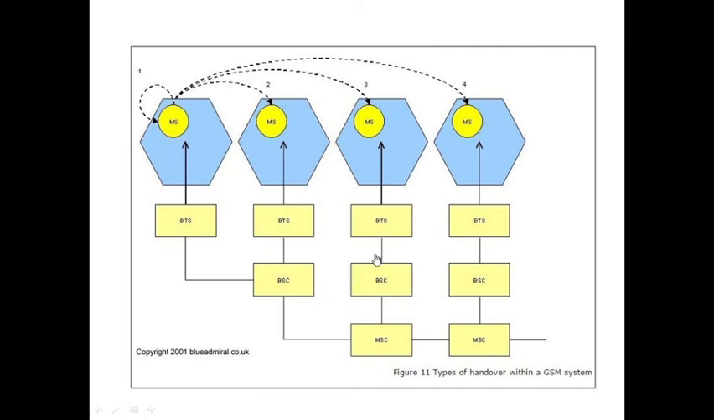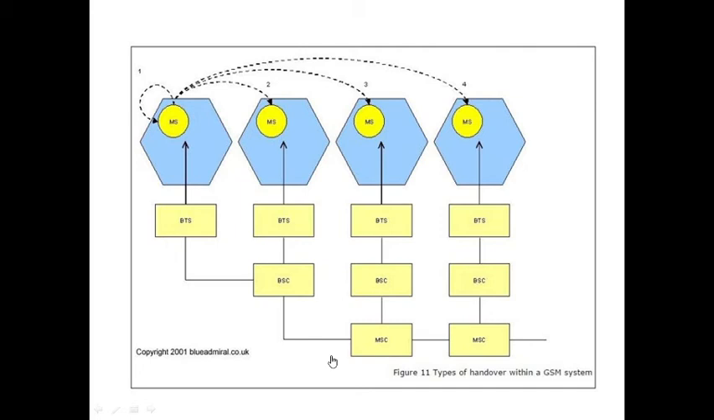The second cell has one BSC, and the third radio cell has another BSC. This is inter BSC: the mobile station is moving from one radio cell to another radio cell, under two BSCs. That is why it is called inter BSC. And intra MSC means we have only one MSC here. That is why it is called intra MSC.